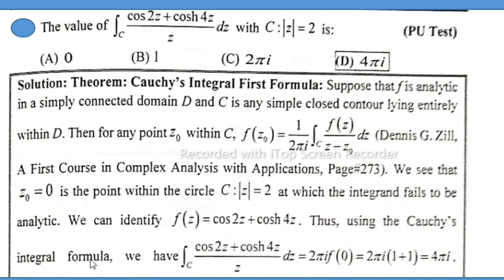Thus, using Cauchy's integral formula, we have the closed integral of (cos 2z + cosh 4z) divided by z dz is equal to 2 pi iota f of 0, which is equal to 2 pi iota times (1 + 1), which means 2 pi iota times 2, so it is 4 pi iota. So option D is correct.